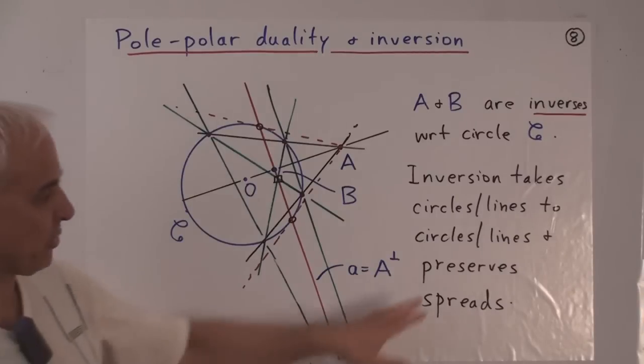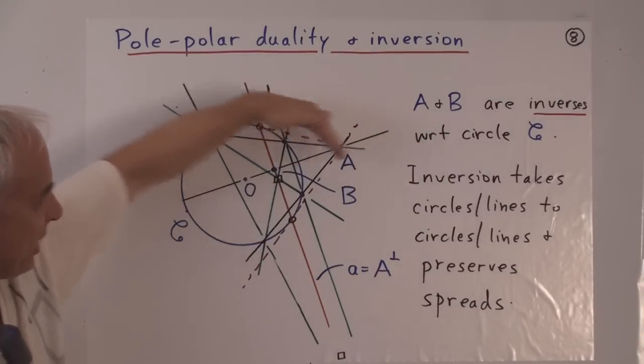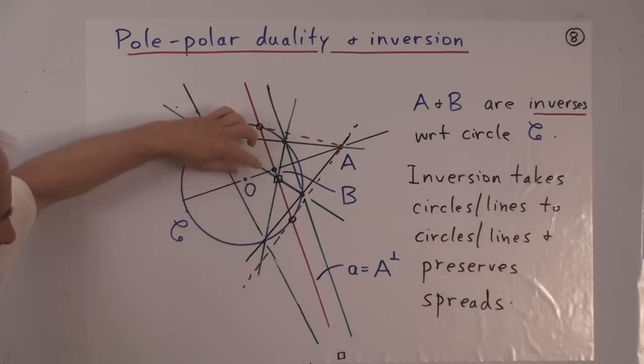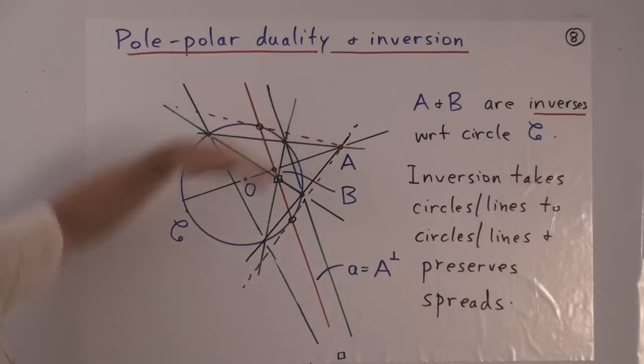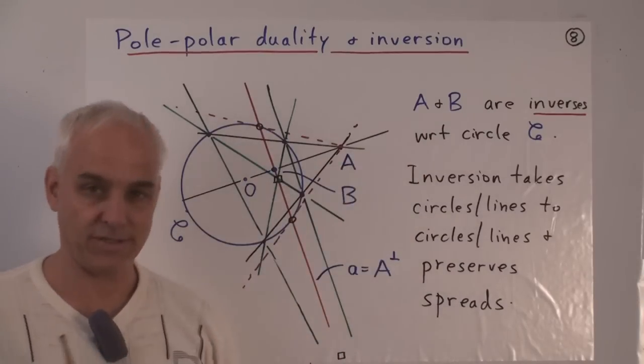And then it turns out to also preserve spread. So if we have 2 lines which meet at a spread S and we invert them both, then we might get 2 circles, or we might get 2 lines. Then those 2 circles or 2 lines that we get when we invert, they meet tangentially with the same spread as the original ones did.